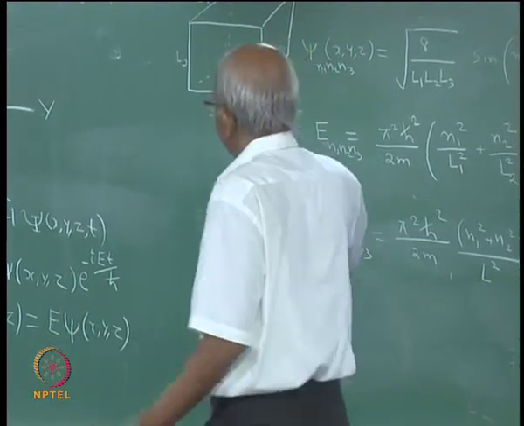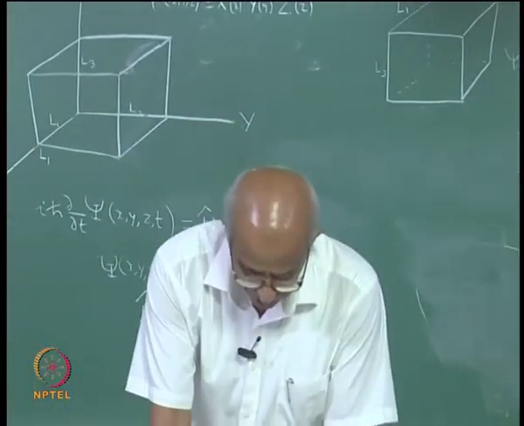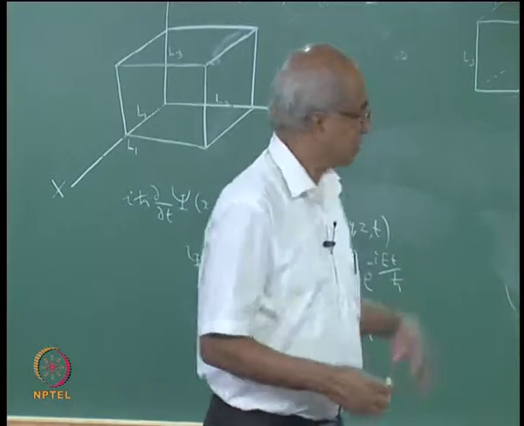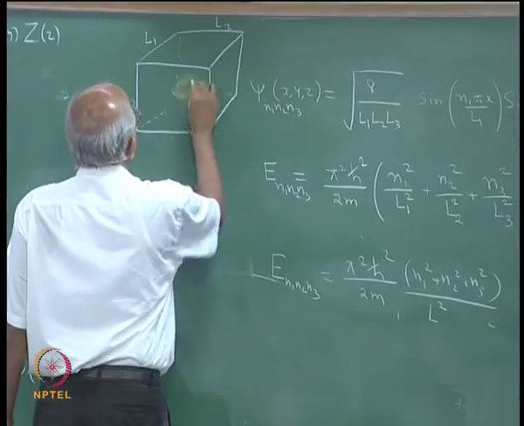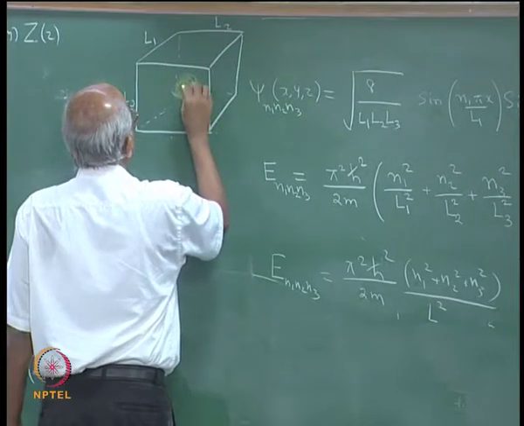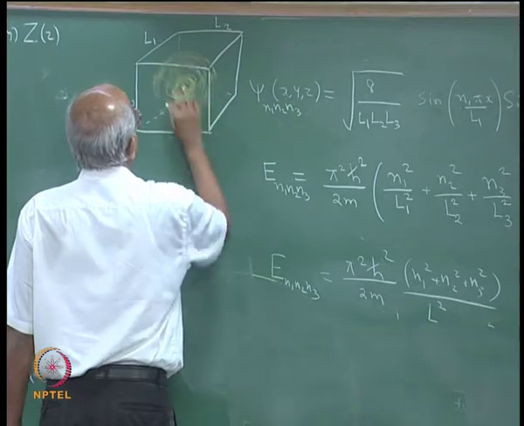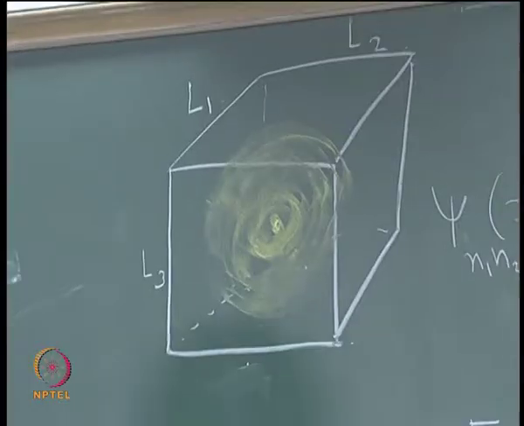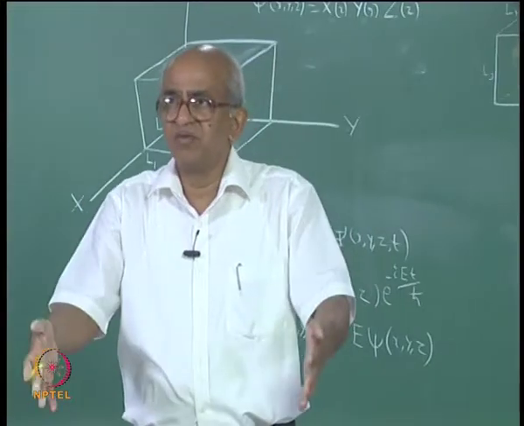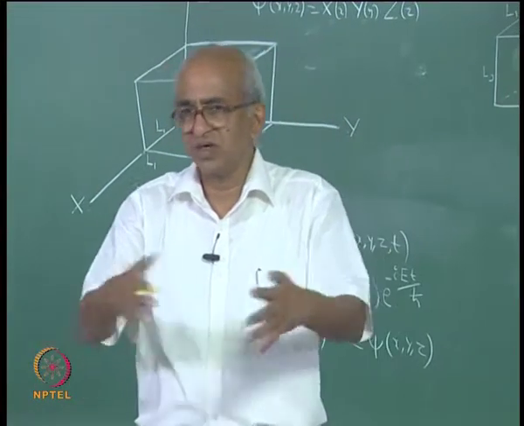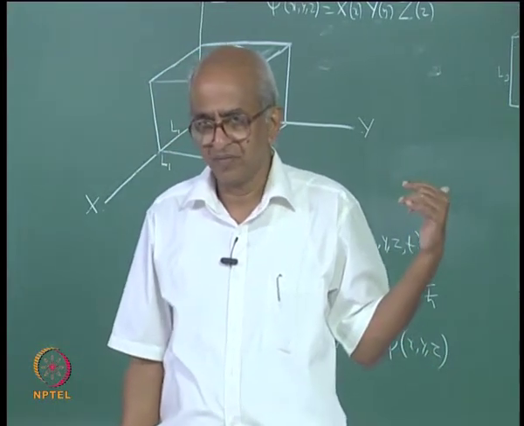So, therefore, if you wanted to represent this wave function, how will you represent it? Well, the only way in which I can represent this function is to use shading. The maximum value of the function is right at the center of the box, there it will have the largest value, and then as you go away from the center, the function will go on decreasing, eventually at the surface of the box the function will become 0. That is how this function will be.